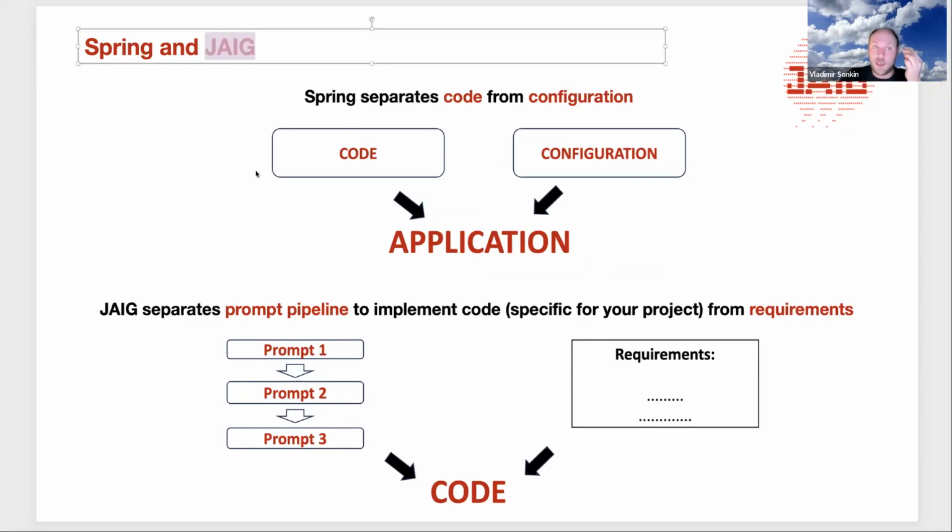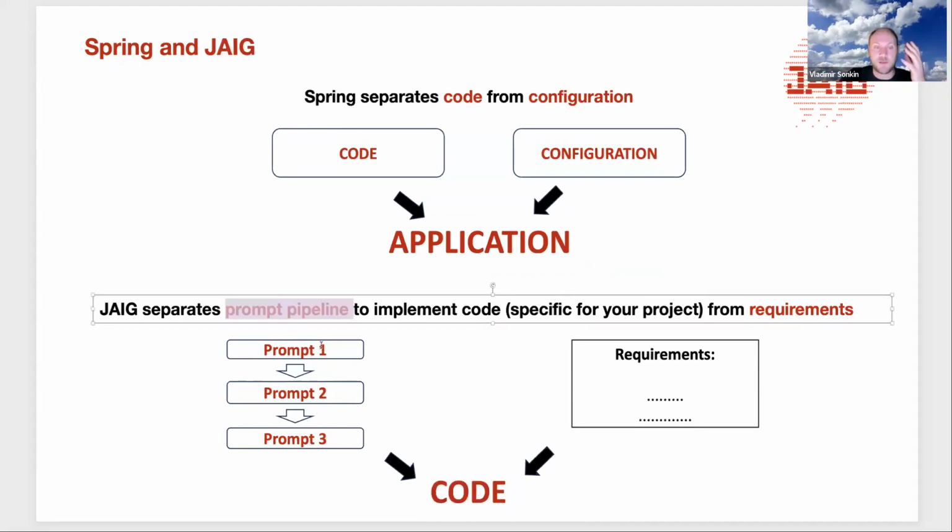And JAIG is doing something similar, but for the code. It separates the rules of how the code is generated from the requirements of the project. So it also provides loose coupling between requirements and the prompt sequence.